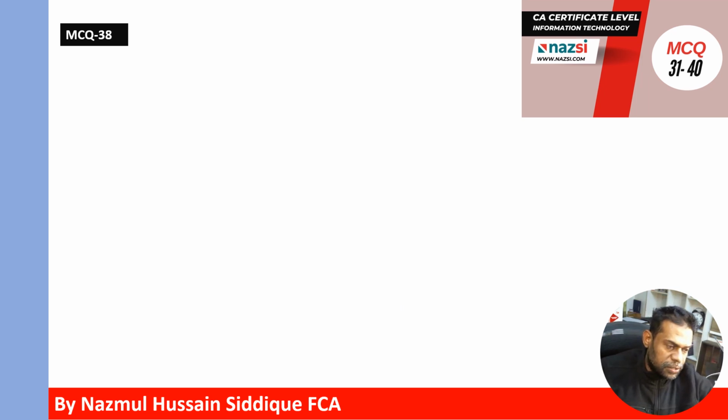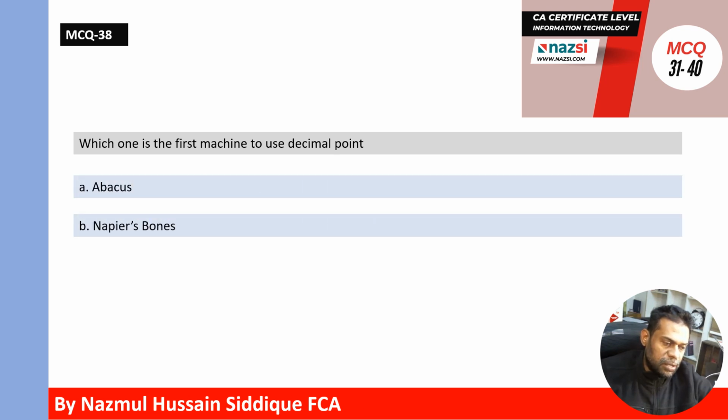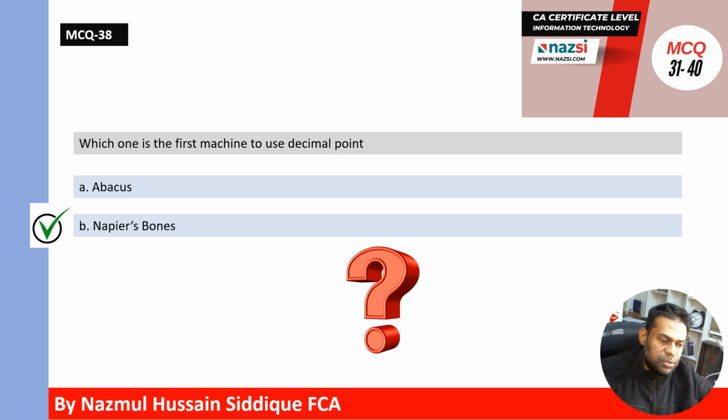MCQ 38. Which one is the first machine to use decimal point? A. Abacus. B. Napier's bones. Which one is correct answer? Correct answer is B. The first machine to use decimal point is Napier's bones.